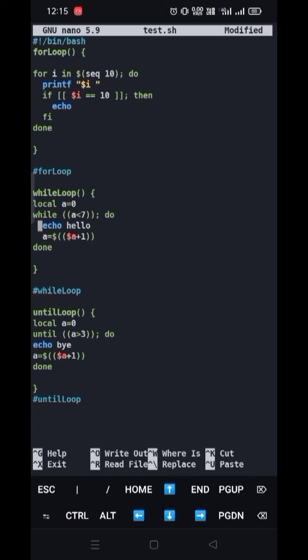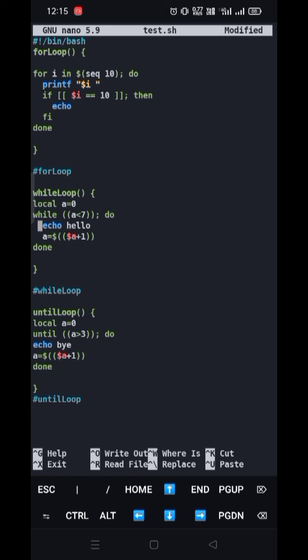Now the value of a is 0. Now what I have done is I have initiated a while loop: while a is smaller than 7. At first we have a is equal to 0, which is smaller than 7, so the statement is true. So the code inside this while loop, between do and done, will run continuously.